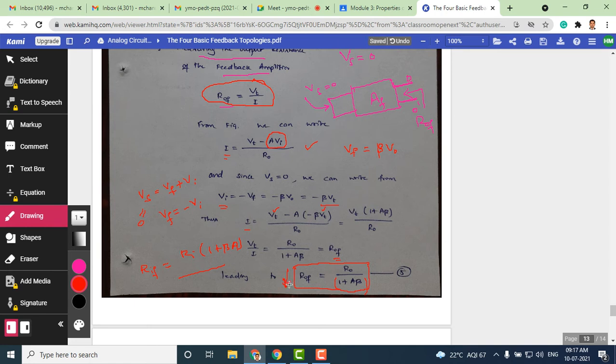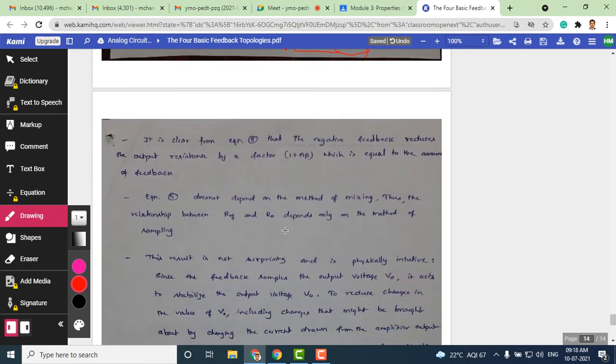Or in another way I can say that in voltage series feedback or series shunt feedback topology, the output resistance of an amplifier with feedback decreases by the factor of 1 plus A beta. So the conclusion here is, in a voltage amplifier, input resistance increases and output resistance decreases. These are the desirable characteristics for the voltage series amplifier, and even with feedback it supports the same thing. Okay, so the same explanation is given here.